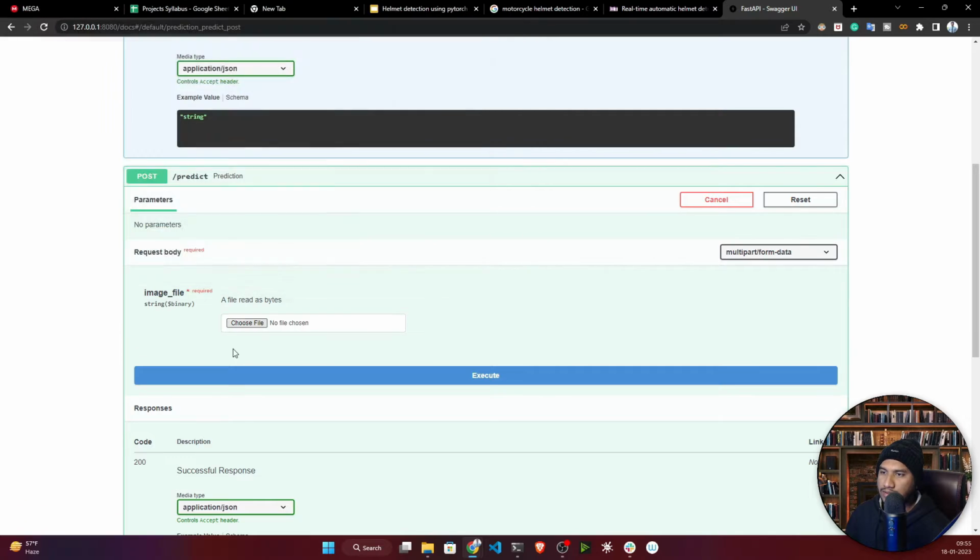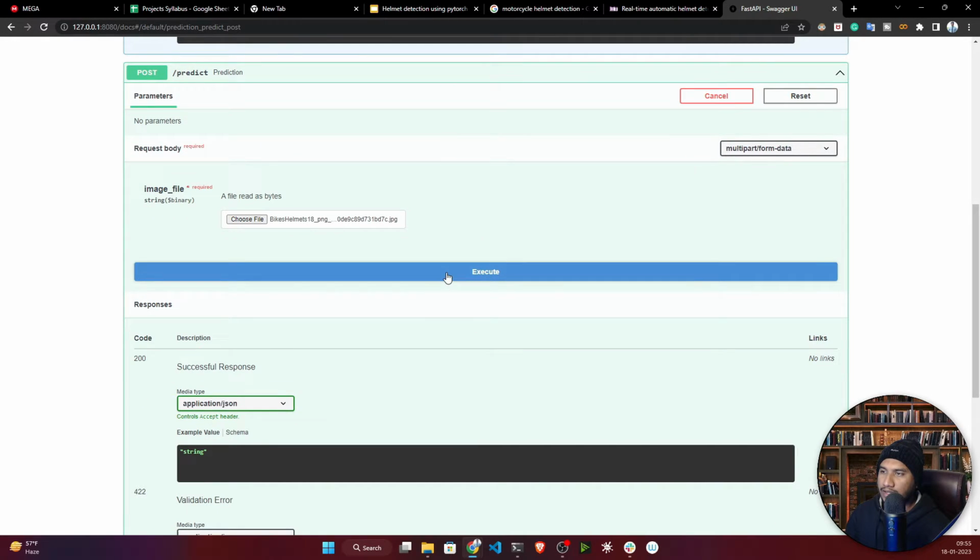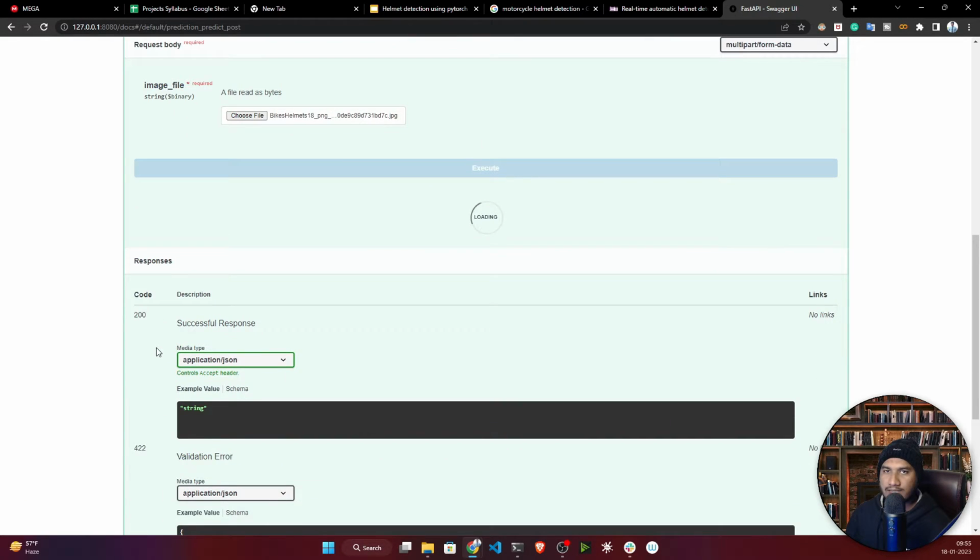Let's upload this image. Now if I click on execute, it will take some time, because it will first download the model from this S3 bucket, then do the prediction, and then give one base64 string. Because this is simply an API we have created, there is no front end.